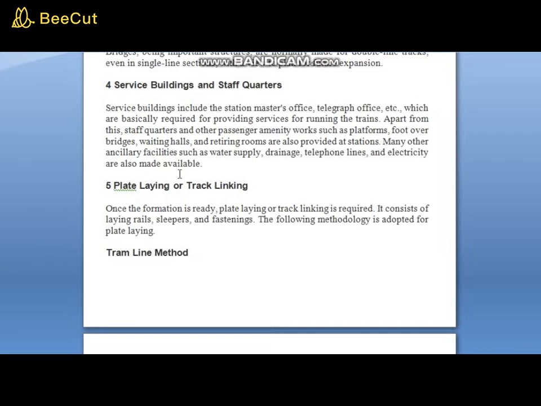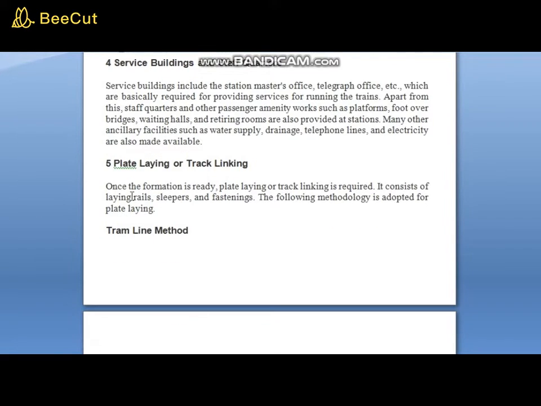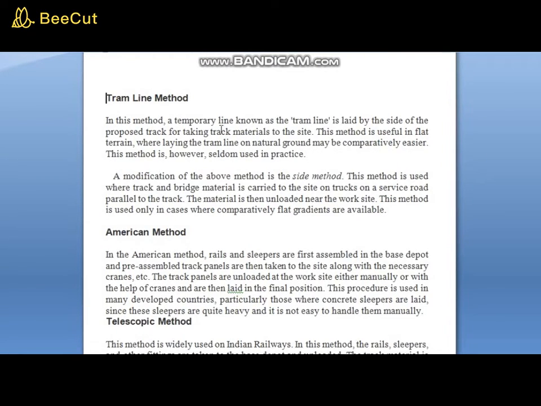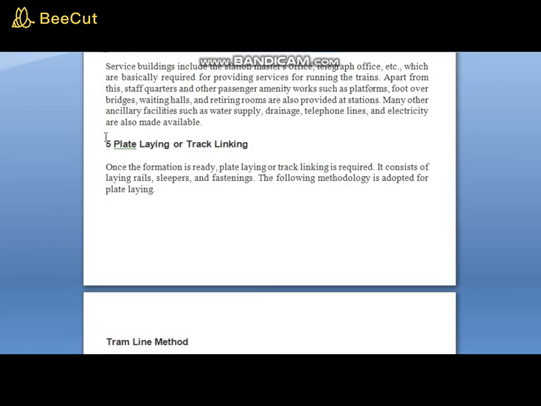Then plate laying or track linking. This is important. Once the formation is ready, plate laying or track linking is required. It consists of laying rails, sleepers and fastenings. The following methodology is adopted for plate laying. There are three methods basically: tram line method, American method and telescopic method.